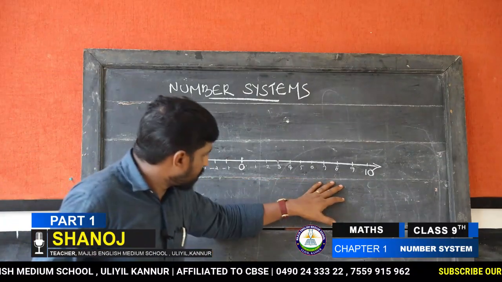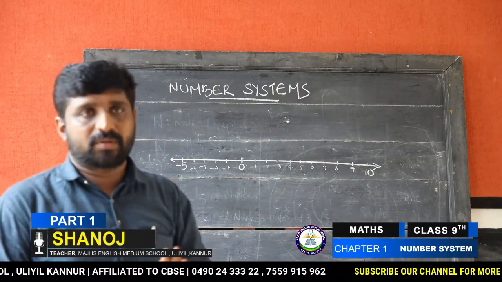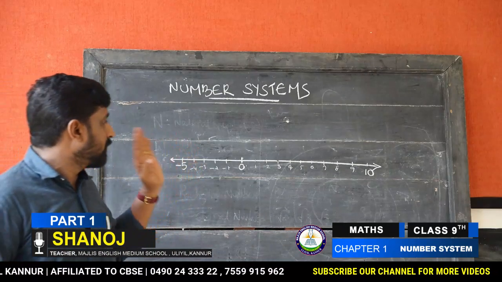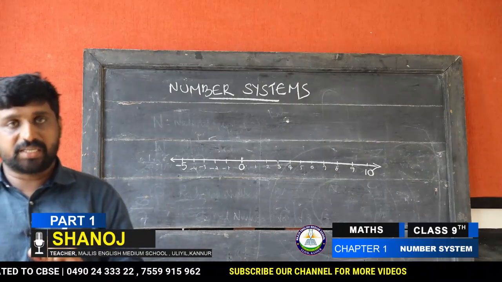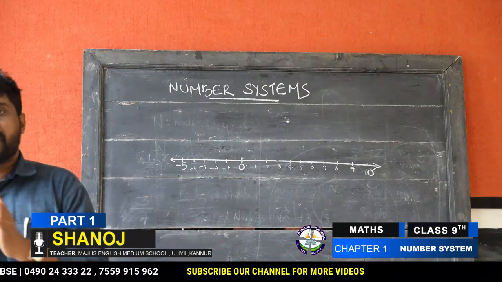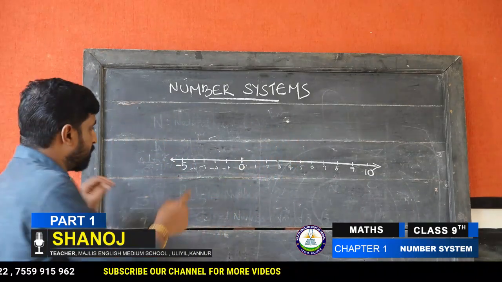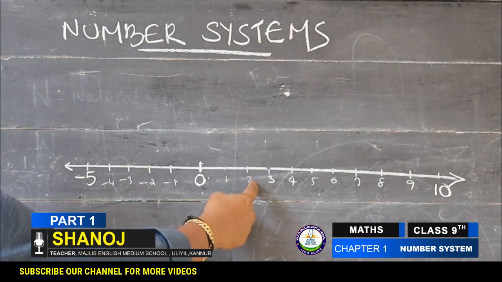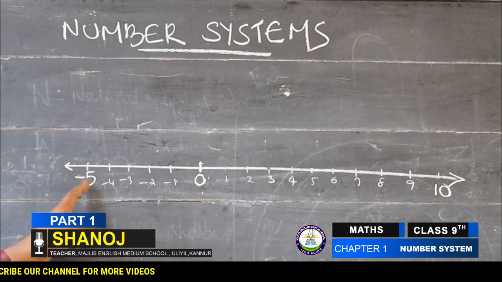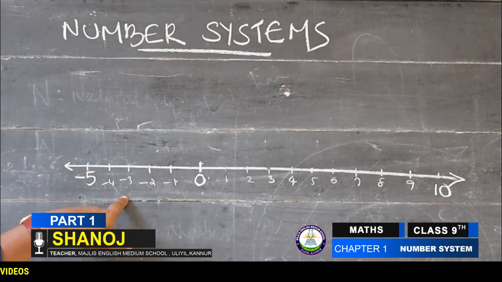Okay, then next I ask you: how many integers between negative 5 and 4? We can start from here, negative 5, and 4 is here. In between, how many numbers? 1, 2, 3, 4, 5, 6, 7, 8. In between minus 5 and 4, these 8 numbers, 8 integers are there. This is what I need, integers.